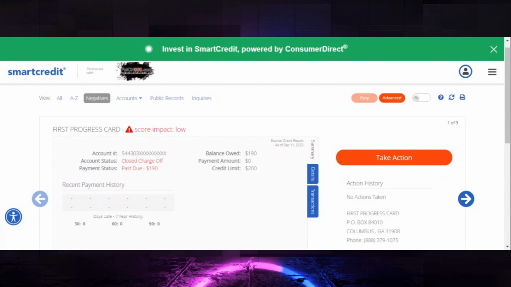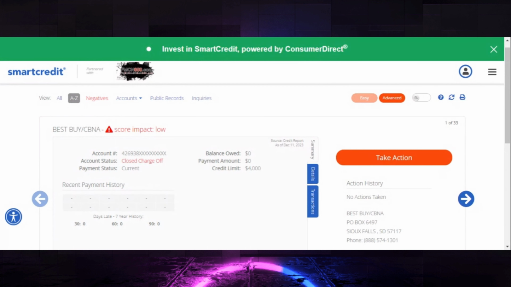Now, you cannot dispute public records. Keep in mind, public records are bankruptcy, child support, anything court related. Some people say they have an eviction and they went to court. Now, I do see evictions. However, it's worded a certain way a lot of times, unless it's going to PACER and it's deemed a public record on your credit report. Let me show you guys how you can dispute online.